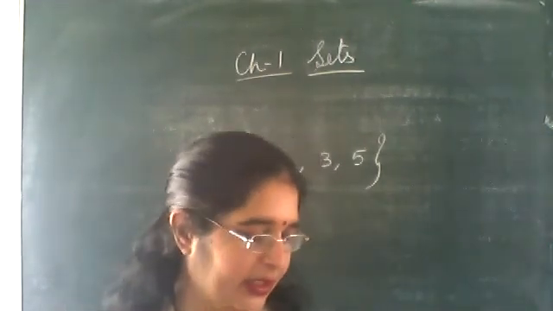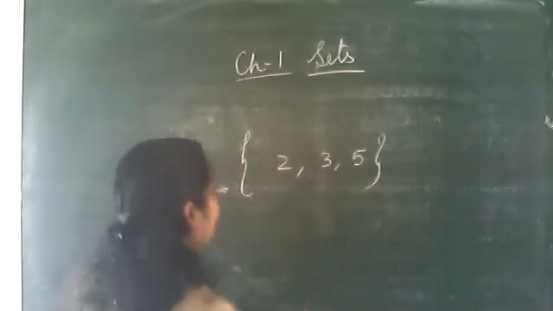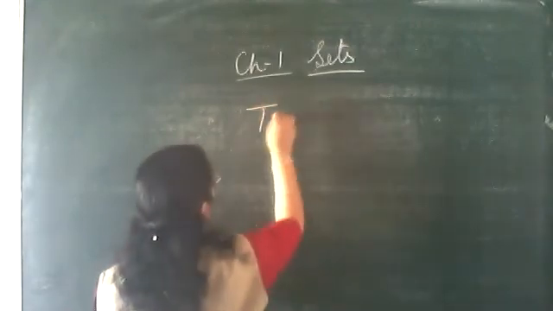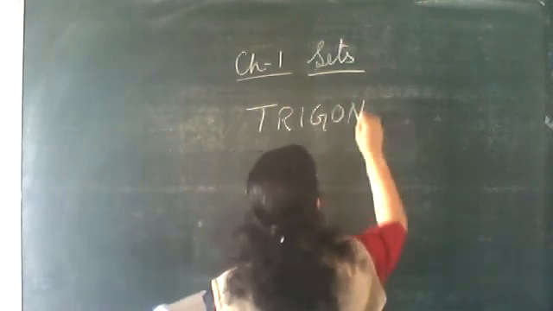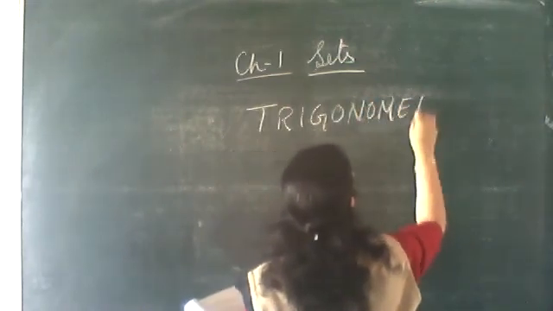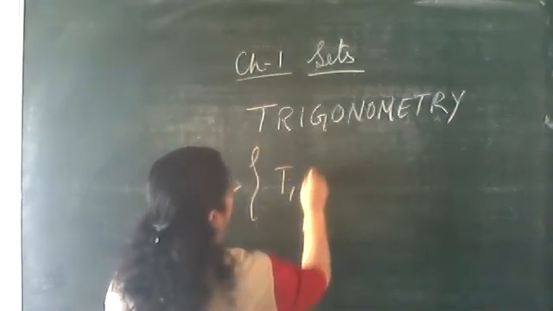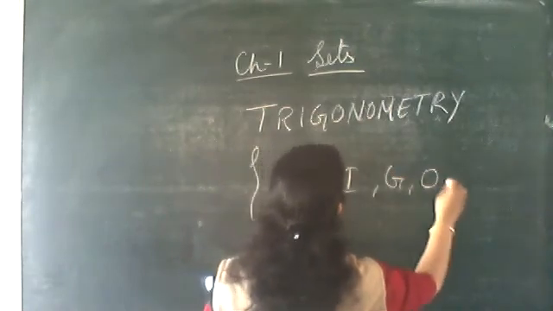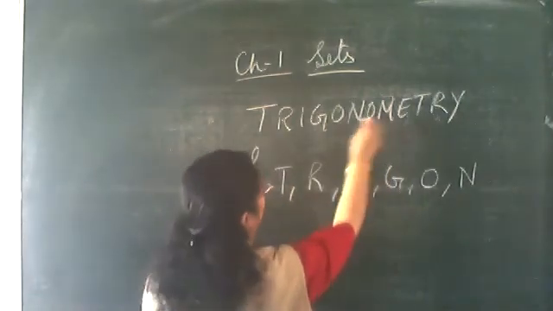5. Clear. Next one is the set of all letters in the word trigonometry. Now your word is what? Trigonometry. So what all letters will come? Just see. You are having trigonometry. So what are the letters? T, R, I, G, O, N, then O again. We will not write O again. Just see, O is coming twice.